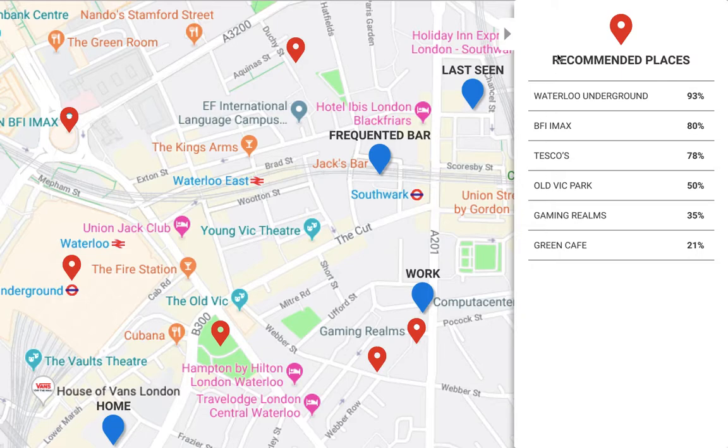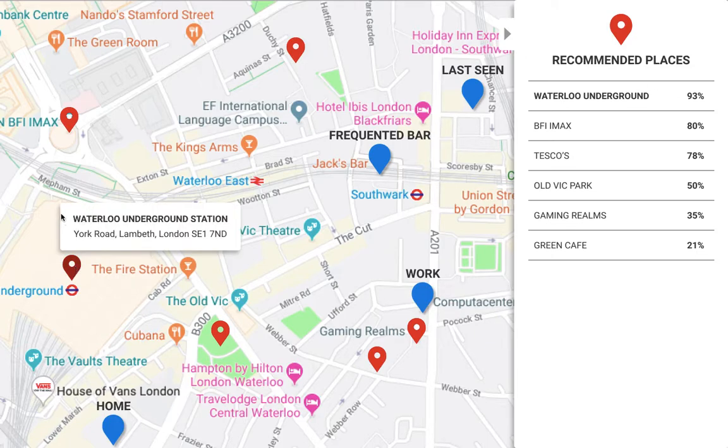So these are the recommended places, and the computer would look at the old cases and see what the outcome of them was, and they would present here a rank. So this is the first place that should be looked at, and also the location as well. So all these spots would be ranked, and the officer could see the exact location of each spot.